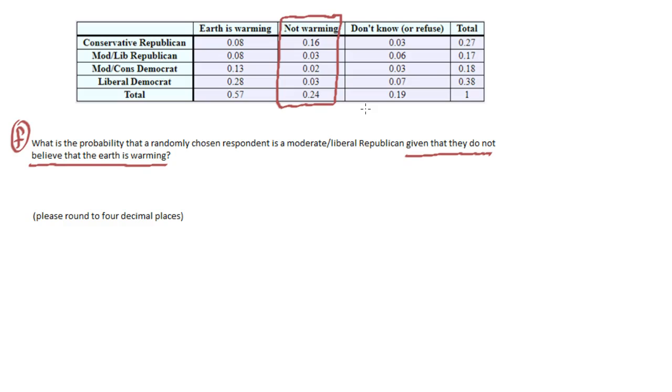So we're only looking at that piece of information, and everything out here doesn't matter. So this is your data now for part F, the not warming information. Our total in this case is 0.24. So in the calculation, you're going to be dividing by 0.24. That's your total. You always divide by your total.